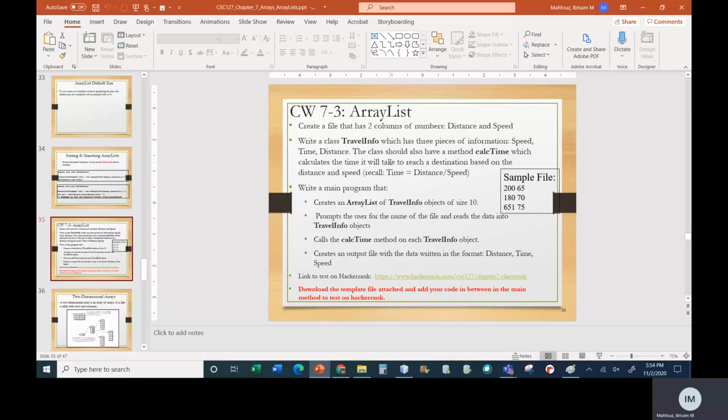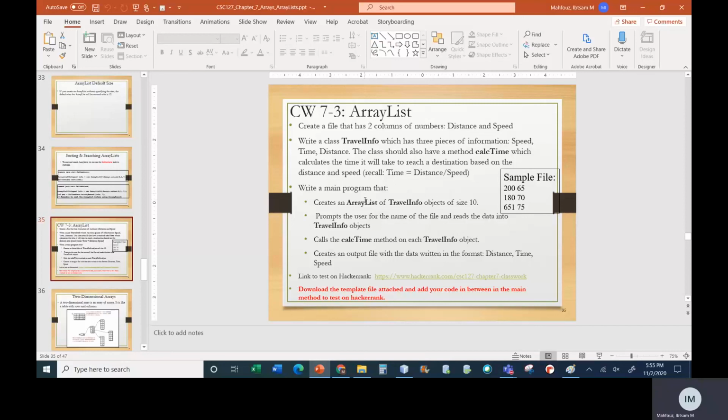But what I would suggest doing is holding off until you actually need things. As you find you need some get methods or set methods or specific constructors, write those, but don't write them all at the beginning. It's going to store these 3 pieces of information. And I want it to have a method called calcTime, which is going to calculate the time it will take to reach a destination based on the distance and speed. So using the distance and speed stored up here, it's going to calculate the time and set it. So this is the class.